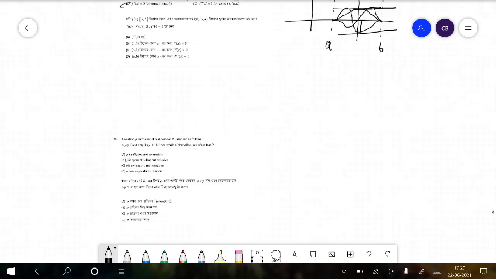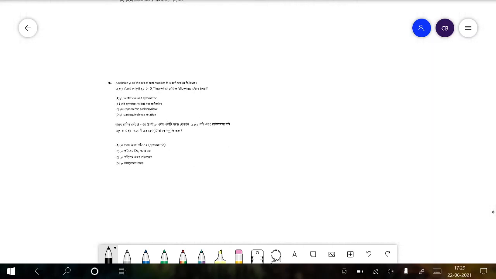Now in the next question, we see a relation rho on the set of real numbers R defined as follows: x rho y if and only if xy is greater than 0. Which of the following are true?